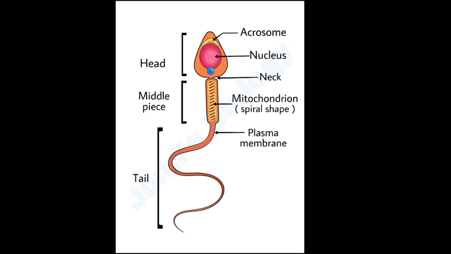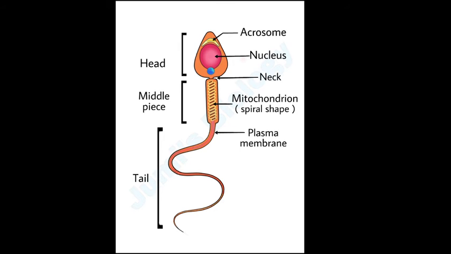Now the last part of the sperm is the tail. It consists of an axial filament surrounded by the plasma membrane and it helps the sperm to swim in a fluid medium. A human male ejaculates a minimum of about 200 to 300 million sperm during coitus, and seminal plasma along with the sperm constitutes the semen. For normal fertility, at least 60% of sperm must have normal shape and size and at least 40% of them must show vigorous motility. So beta, this is all about the structure of sperm.